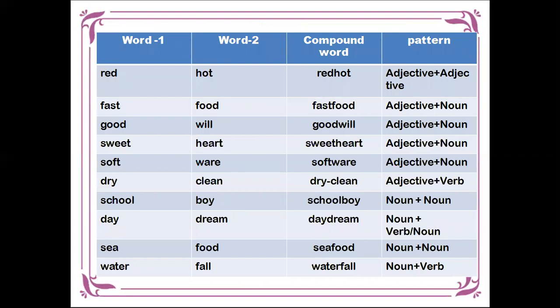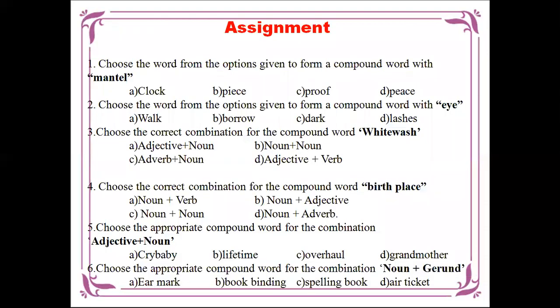For example, red plus hot equals red hot, and the pattern is adjective plus adjective. What do you mean by adjective? It just describes the subject. Then fast plus food, fast food. Good plus will, goodwill. Sweet plus heart, sweetheart. Soft plus wear, software. Dry plus clean, dry clean. School plus boy, schoolboy. Day plus dream, daydream. Sea plus food, seafood. Water plus fall, waterfall. Then this is an assignment.